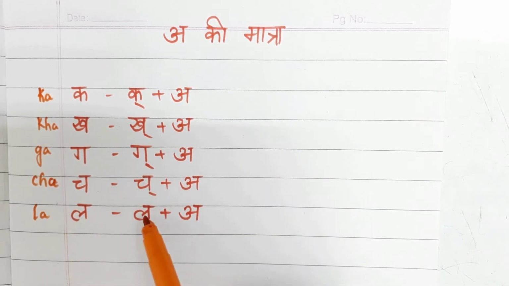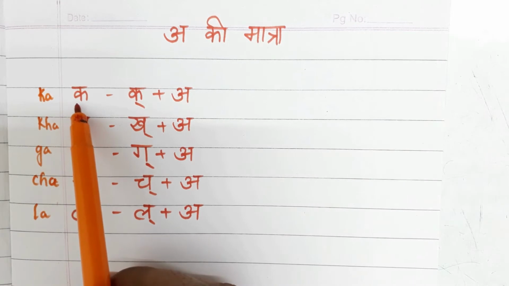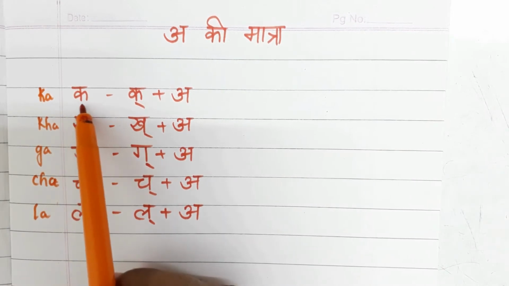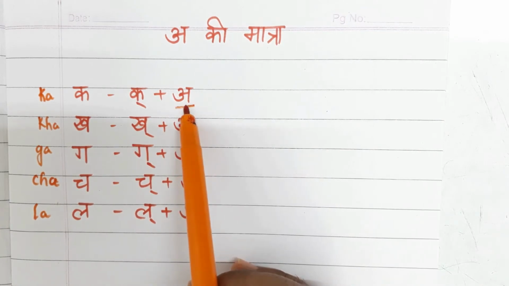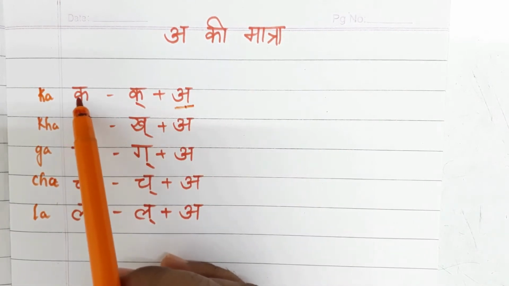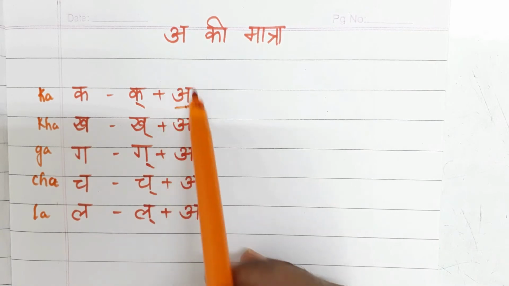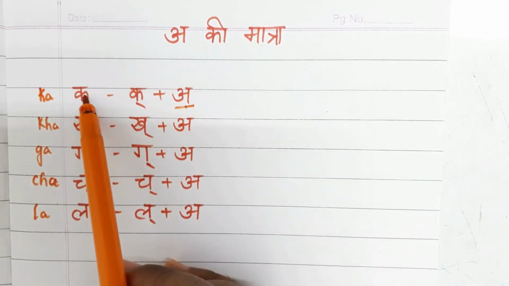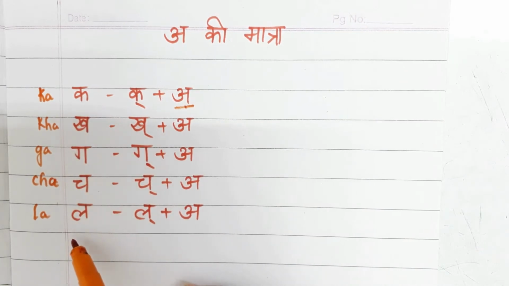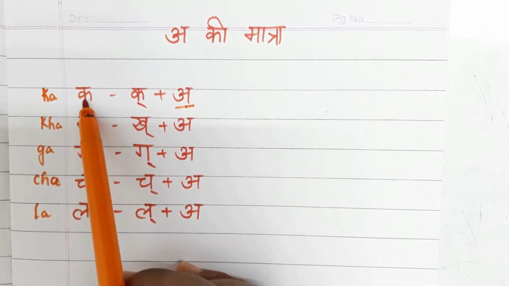For la, l, a. So it means whatever Vyanjan we have, it has a sound with it. Vyanjan itself has a sound. It means this a ki matra is already mixed with our Vyanjan, which is a complete Vyanjan.